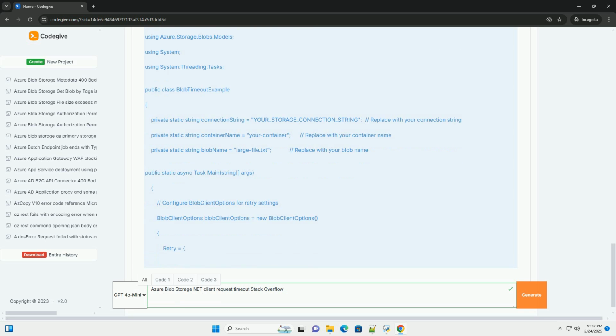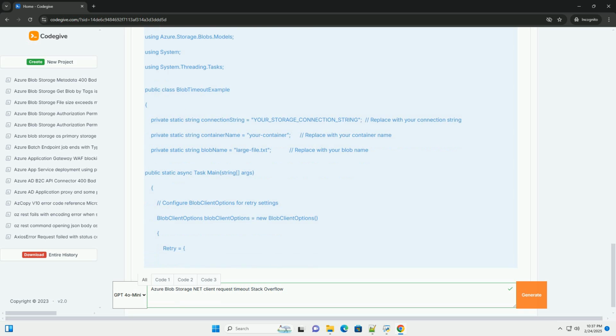5. Implement retry logic. Wrap your Blob storage operations in try-catch blocks to handle request failed exceptions. Implement a retry policy using the retry options in Blob client options to automatically retry failed requests. Consider using an exponential backoff strategy to avoid overwhelming the server with retries. Implement idempotency in your operations. If a timeout occurs during a write operation, a retry may result in duplicate data if the operation partially succeeded on the first attempt. Design your application to handle this scenario gracefully.